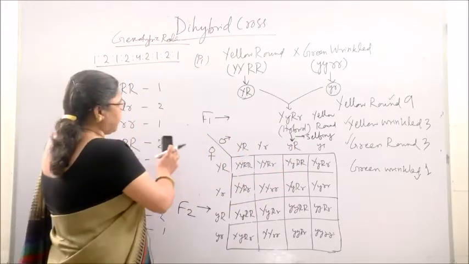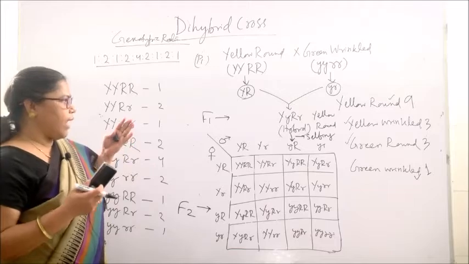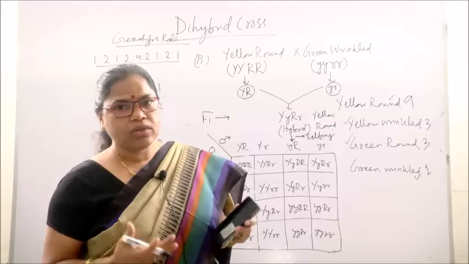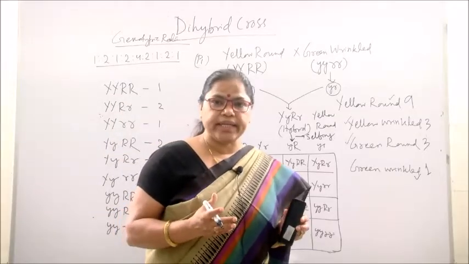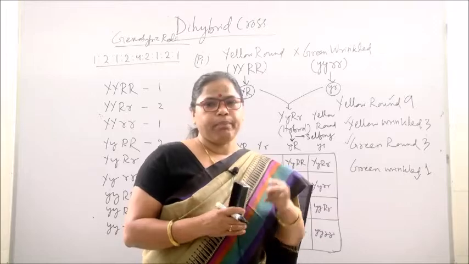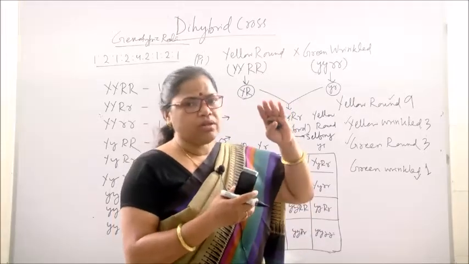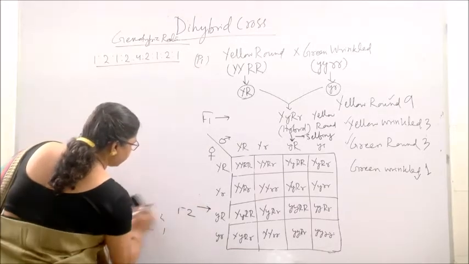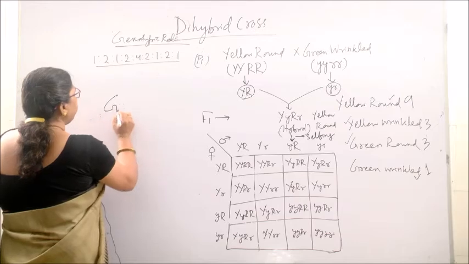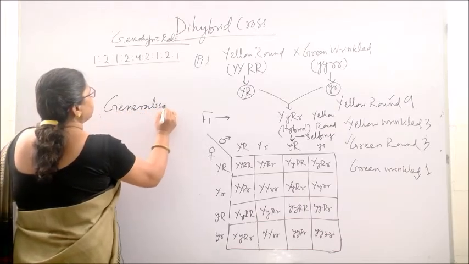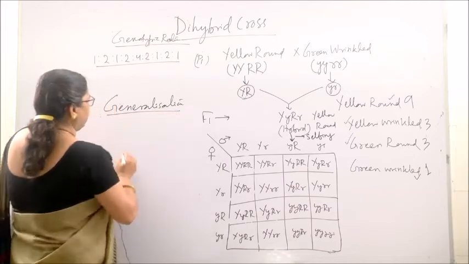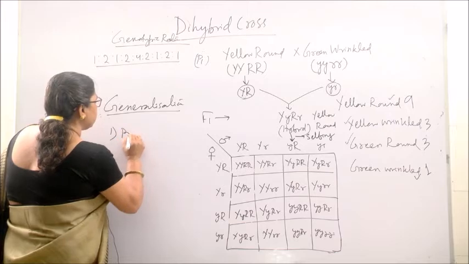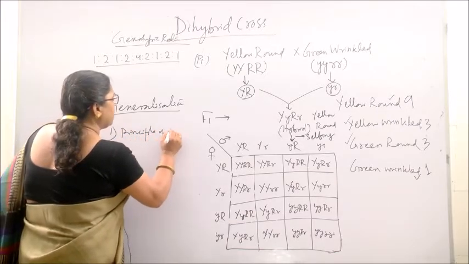Okay. So, this is all about the dihybrid cross and its results. And on the basis of these experiments, monohybrid cross and dihybrid cross, Mendel formulated certain laws. Actually, first Mendel gave certain generalizations, then the laws of inheritance came. So, what were the generalizations made by Mendel? First of all, dominance. It is known as the principle of dominance.